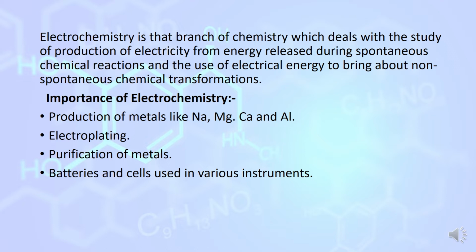On the basis of this, we can use so much of electrochemistry in our daily life, like the production of metals like sodium, magnesium, calcium, aluminium. Electroplating is also done by electrochemistry, as well as purification of metals, and batteries and cells used in various instruments.